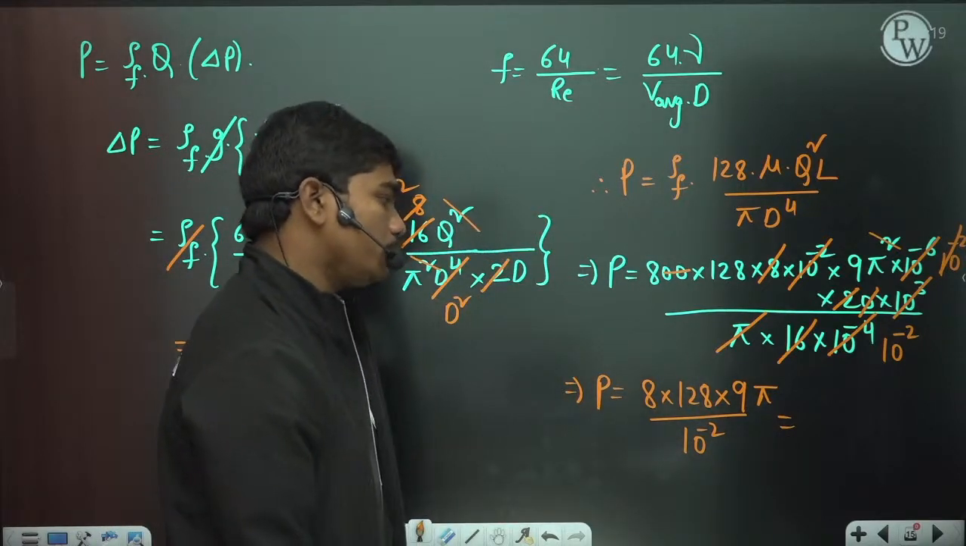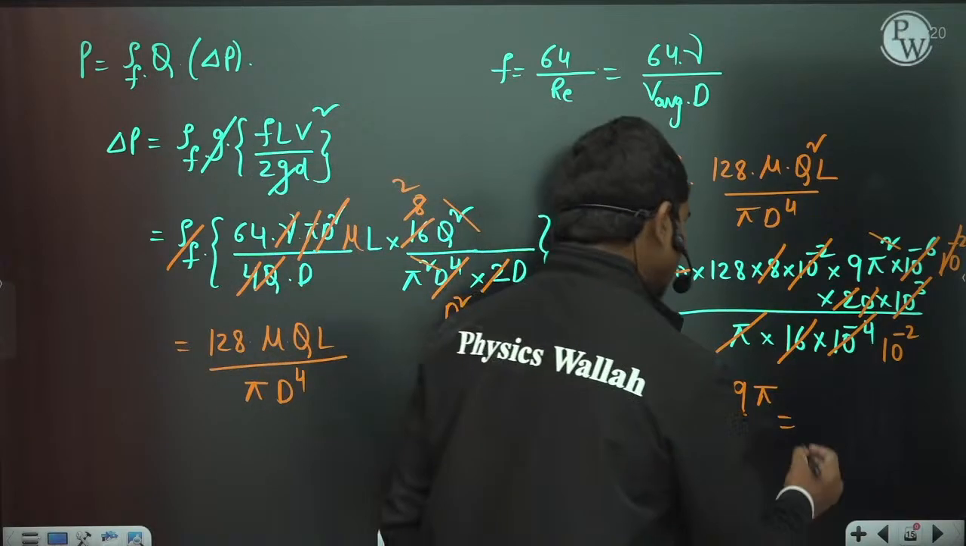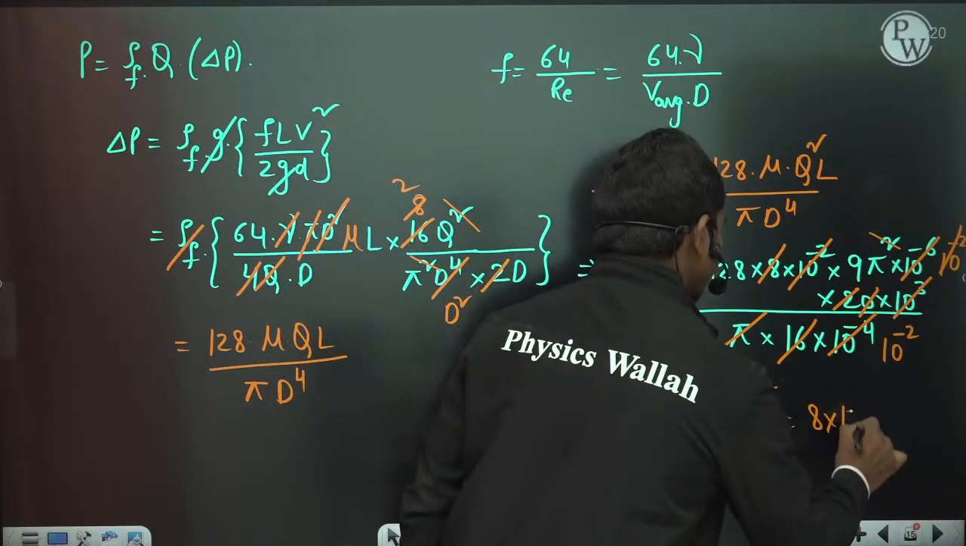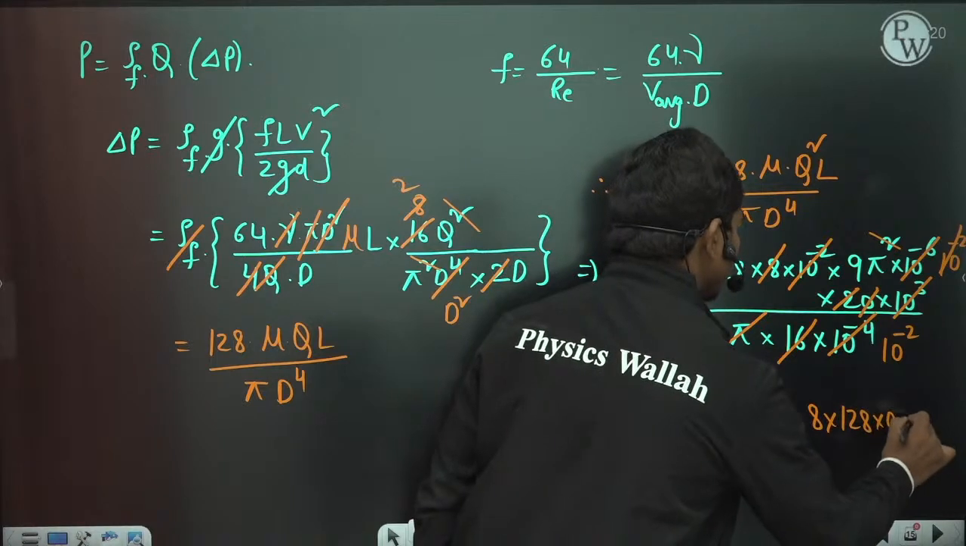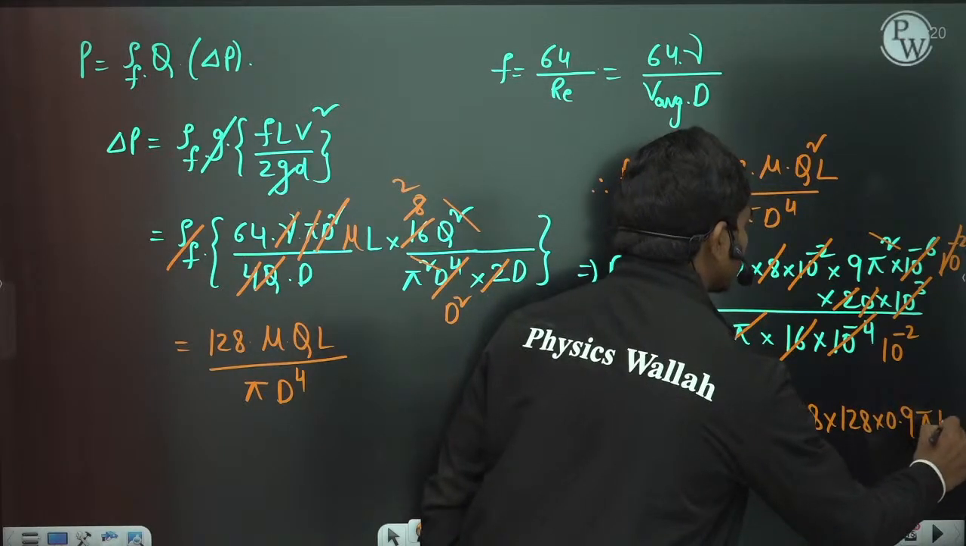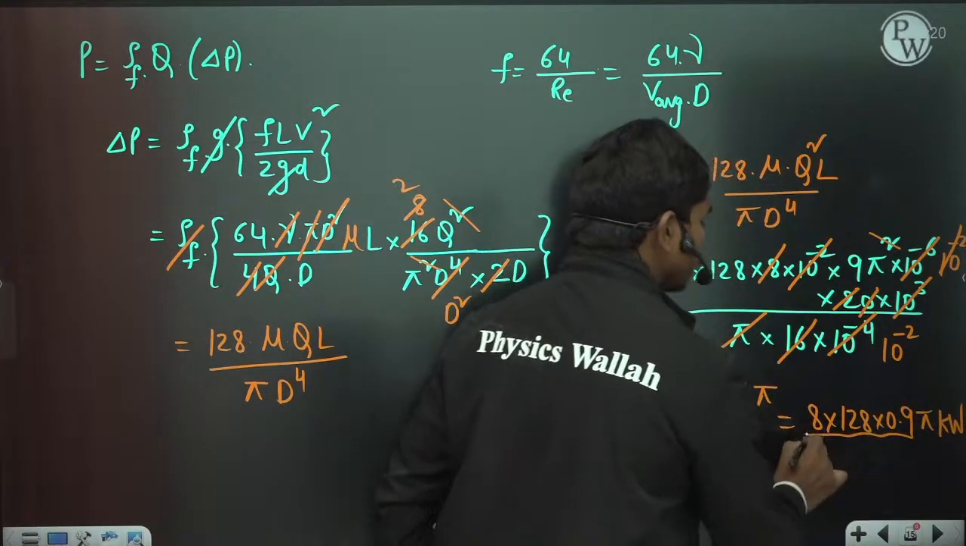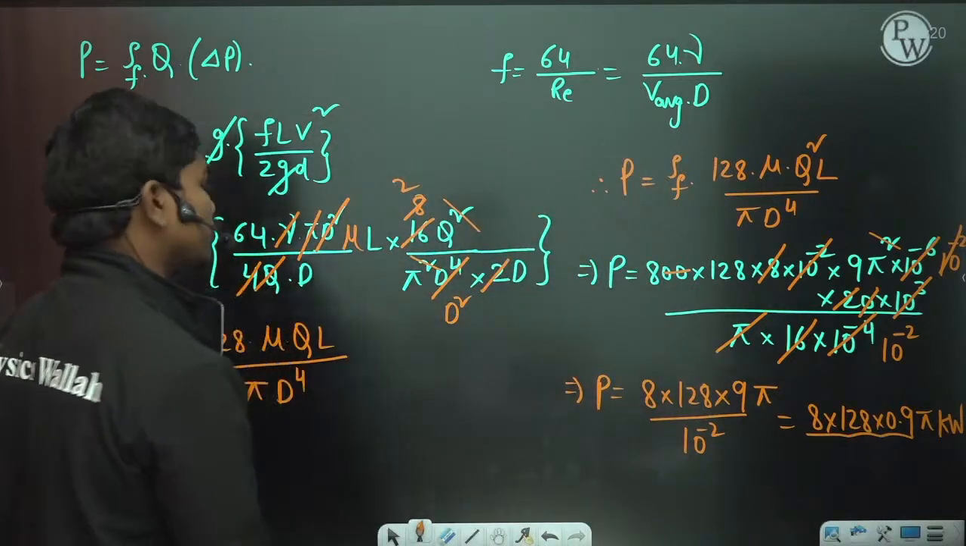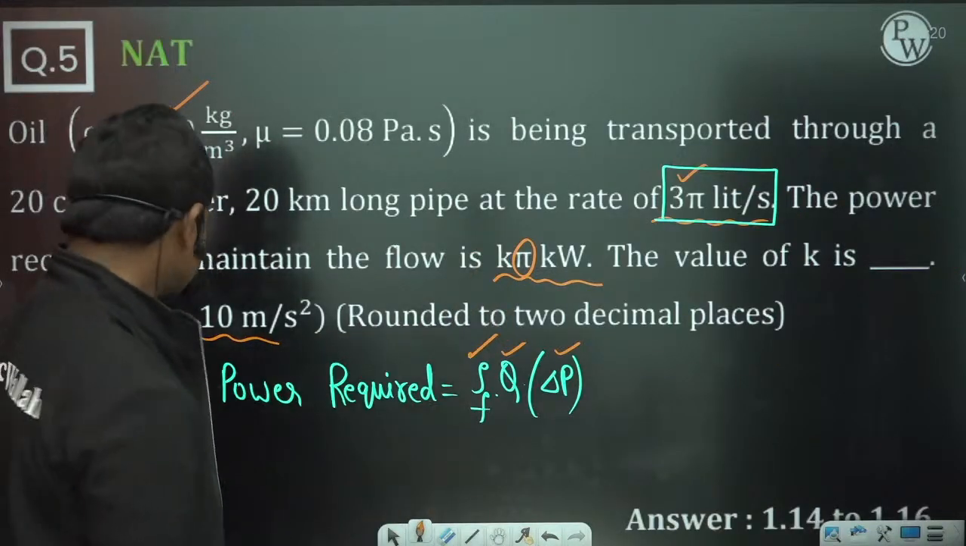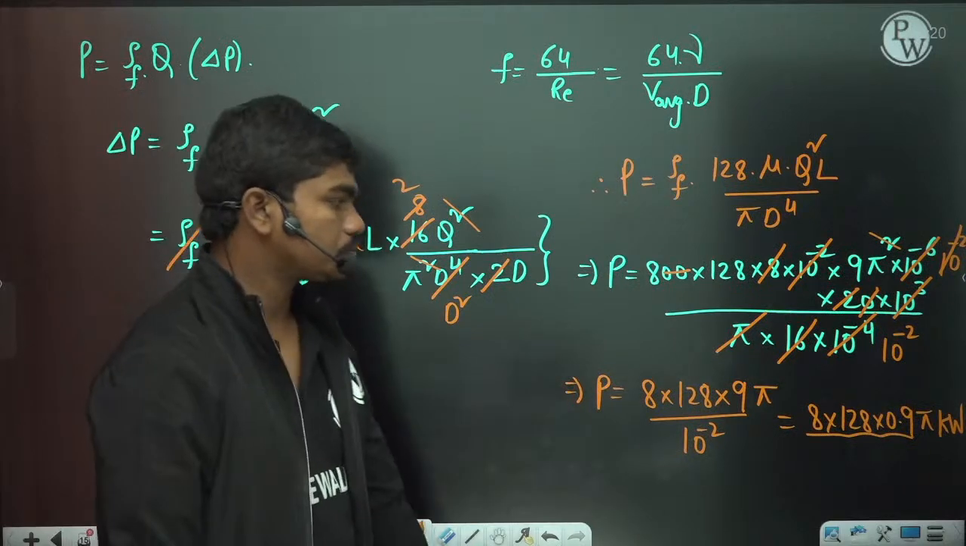Similarly, if you want to calculate the value in kilowatts, then it is 8 into 128 into 0.9 times pi kilowatts. Let us calculate this value. That is the value which we need in this question. So this k value is basically equal to this value, right?